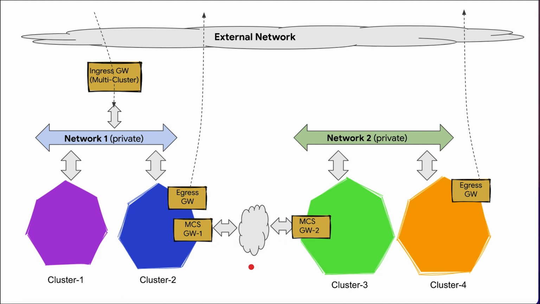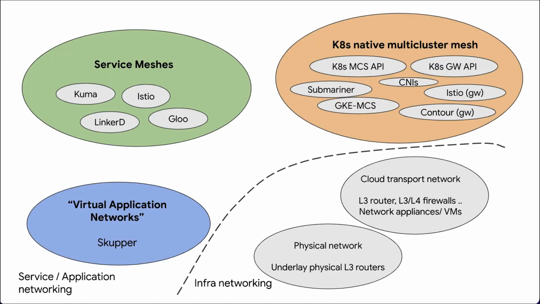Finally, we also show that there are multiple kinds of gateways. Here we see there's an ingress gateway, which is a gateway used to bring traffic into this cluster set or mesh. In this particular picture, it happens to be a multi-cluster gateway that is actually running off cluster. We'll get a chance to talk about the different kinds of gateways. And there's also an egress gateway. And finally, as we said earlier, there's also the multi-cluster services gateway. So hopefully this gives a little bit of a pictorial representation. Let's move on to the next slide to get into more details.